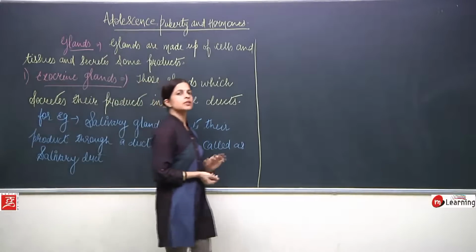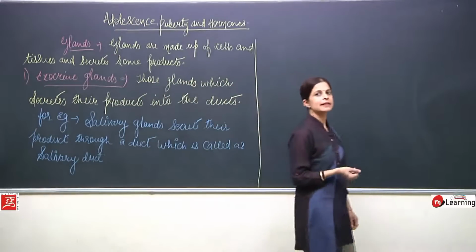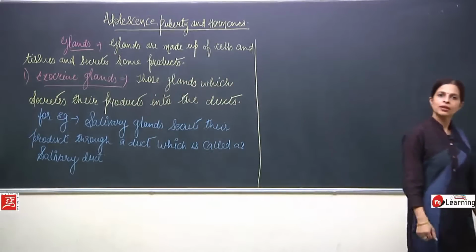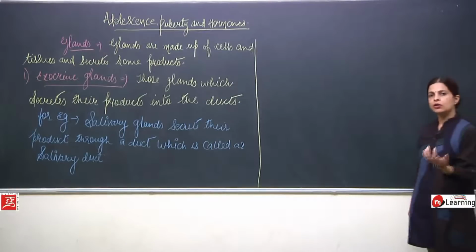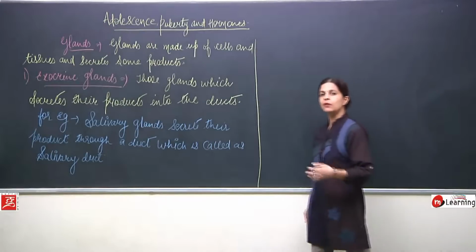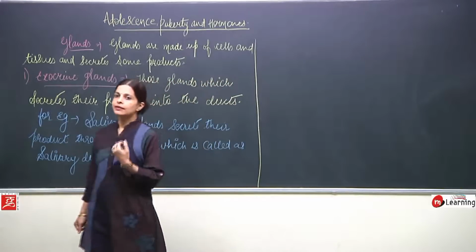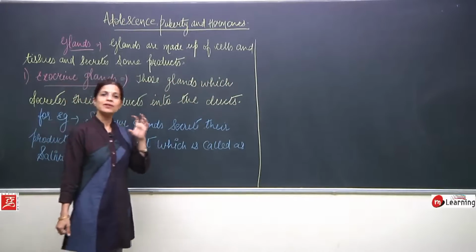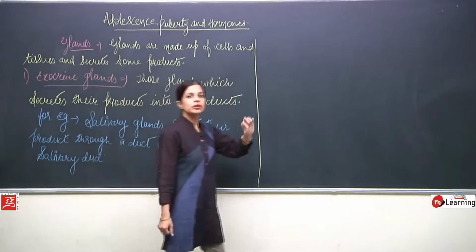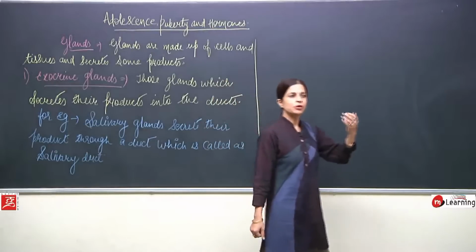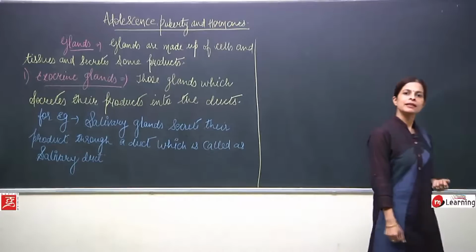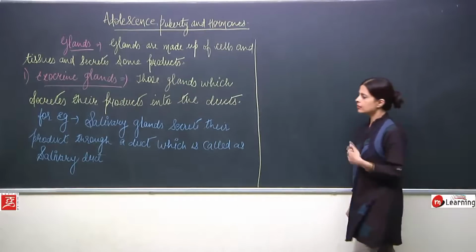See, what we are discussing, children, is the glands. Now, what is the meaning of gland? It is also sort of an organ which is made up of cells and tissues. The special characteristic of a gland is that it will secrete some products.